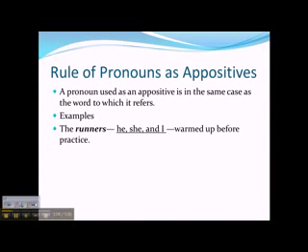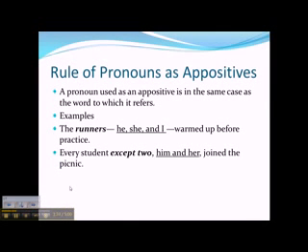The runners, he, she, and I, warmed up before practice. Runners is the subject. He, she, and I is giving us an appositive for runners. Since this is in a pronoun form, we need to use subject or nominative pronouns, he, she, and I, to name who these runners are.